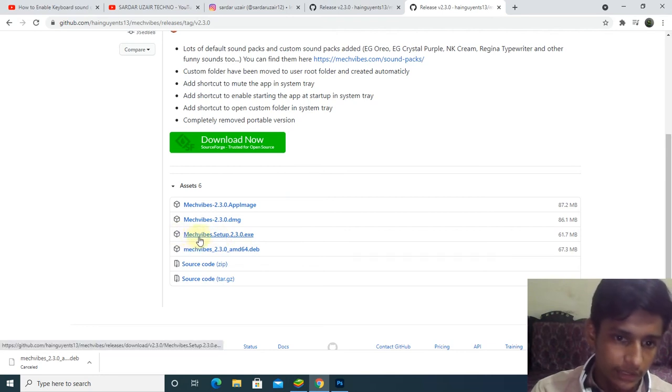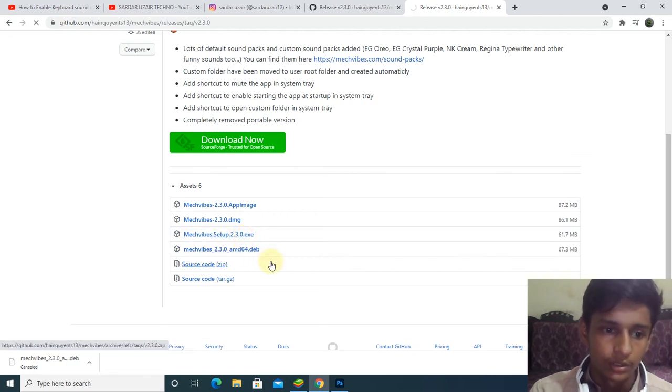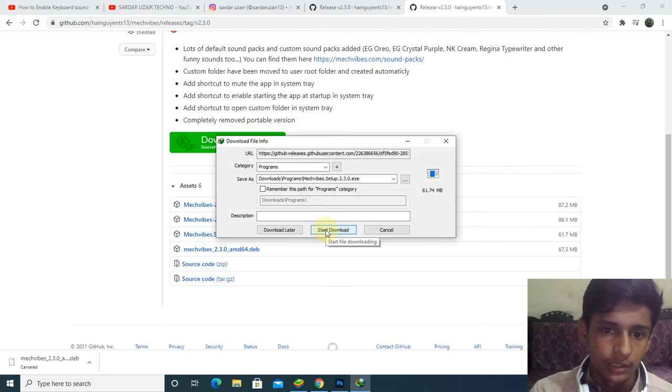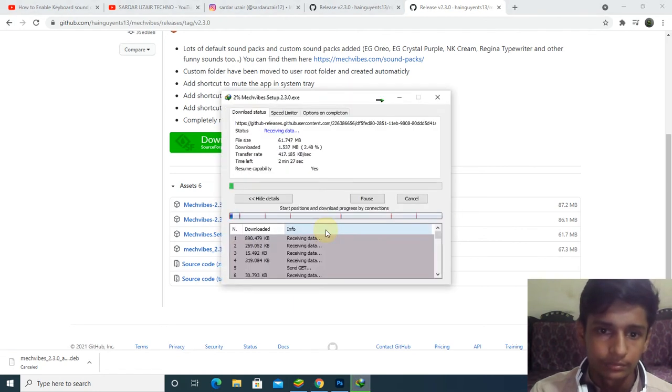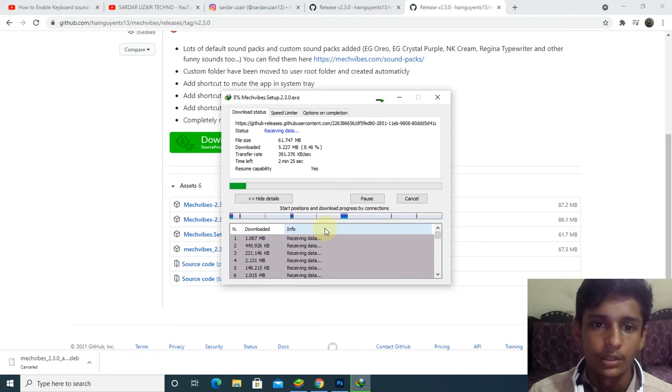I select navibs.setup.2.3.0.exe and click on it, and click on the start download. It is only a 61 MB software. It takes some time if your network is slow. My net is also slow today at this time, so wait for the downloading.